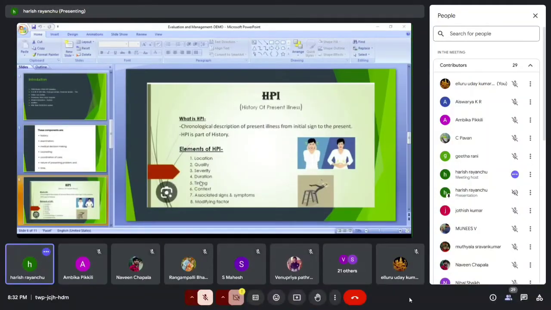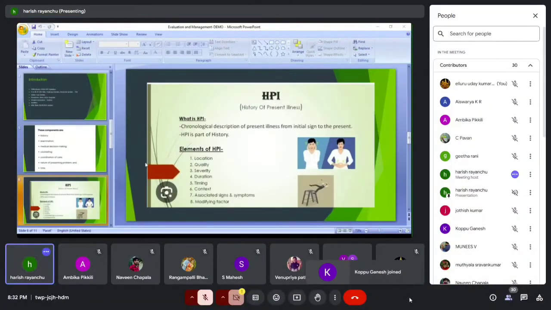First one, location. When a patient comes to the hospital with right lower quadrant abdominal pain, right upper quadrant abdominal pain, epigastric pain, right shoulder pain or right knee pain, we consider that the location in HPI.